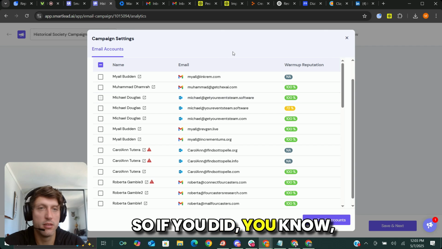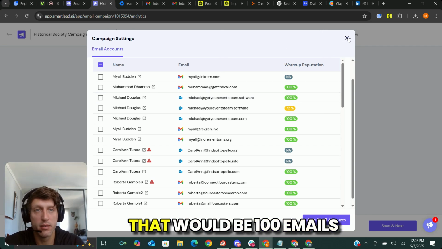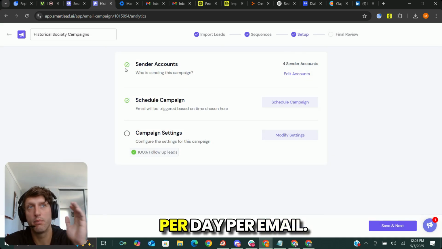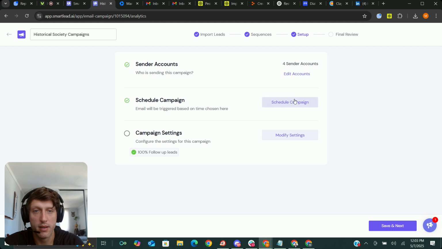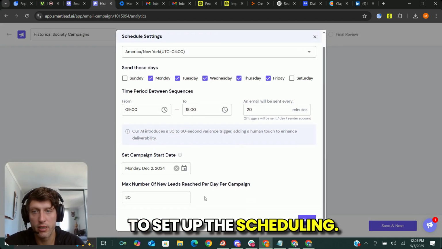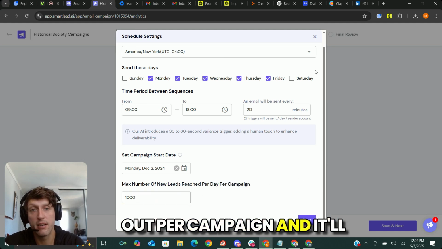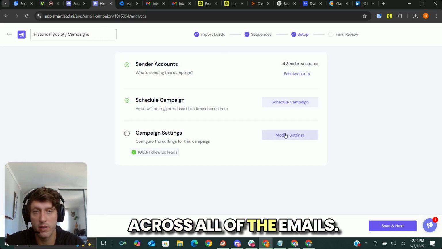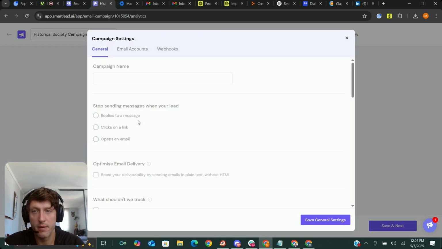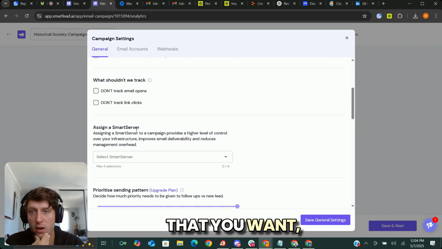So if you did 1,000 emails a day spread across 10 emails, that would be 100 emails per day per email, right? Which is a cool feature. Here's where you're going to set up the scheduling. You're going to do max number of leads reached out per campaign, and it'll distribute it evenly across all of the emails. And here you can just kind of adjust certain settings that you want.